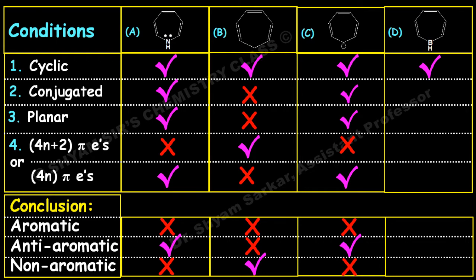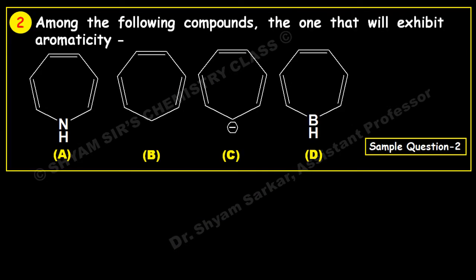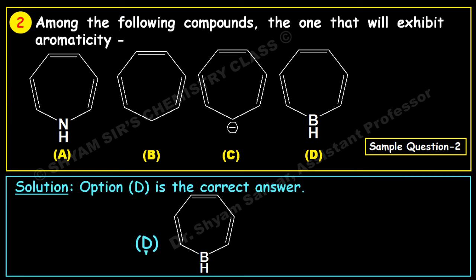So this is cyclic, fully conjugated, planar, and obeys the 4n plus 2 pi electron rule. That means this is obeying Hückel's rule, because it has 3 pi bonds, that means 6 pi electrons. If you put n equal to 1 here, 4n plus 2 gives 6 pi electrons. So this is aromatic. Now if you see the answer, option D is the correct answer. These will exhibit aromaticity. Okay, so we got our answer, option D.